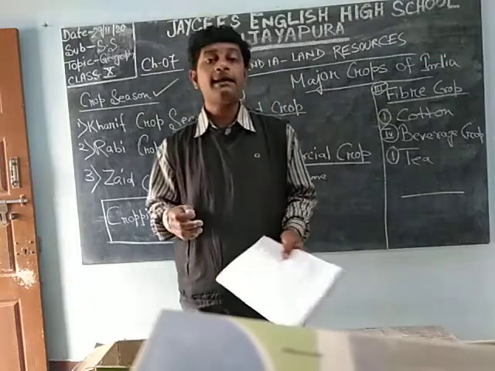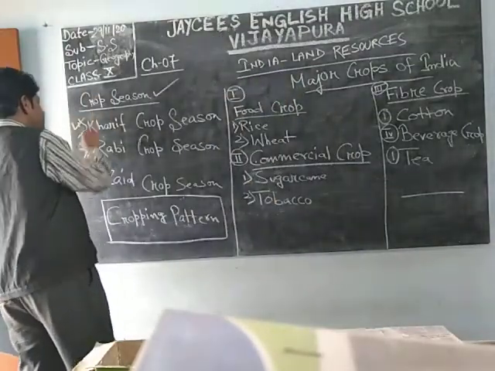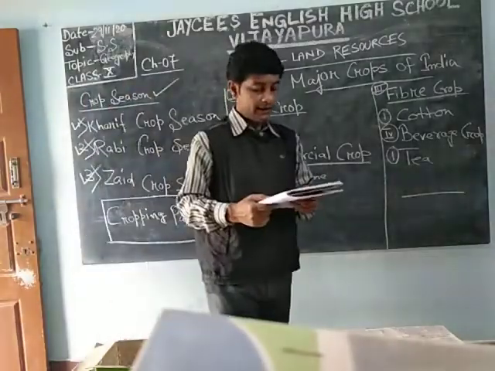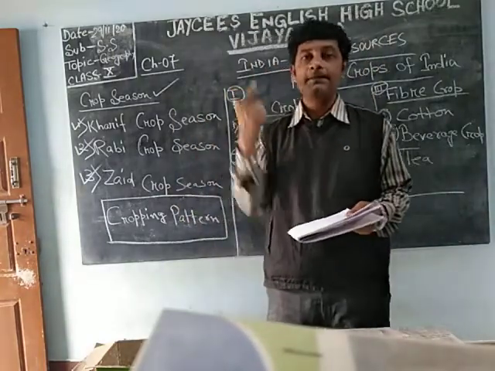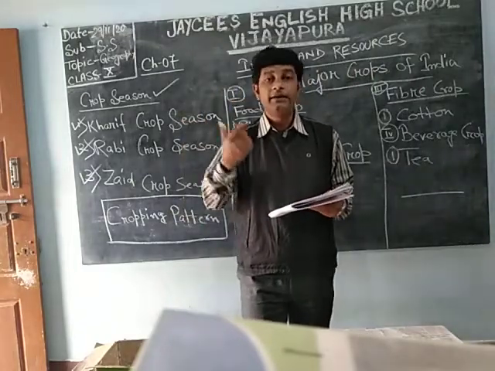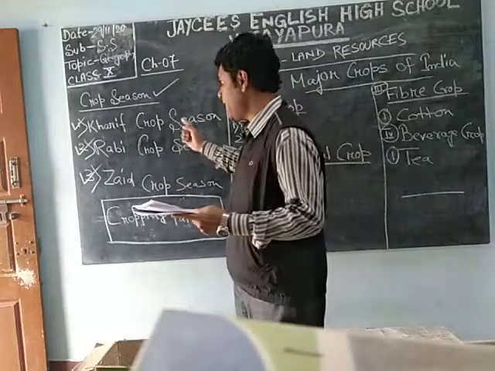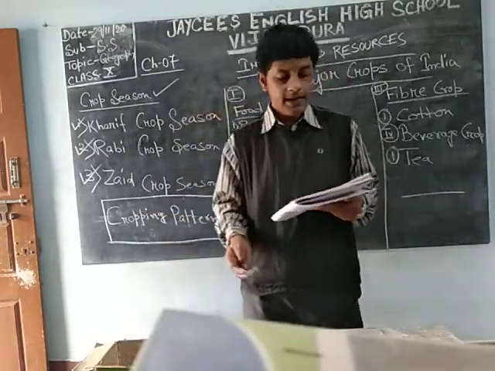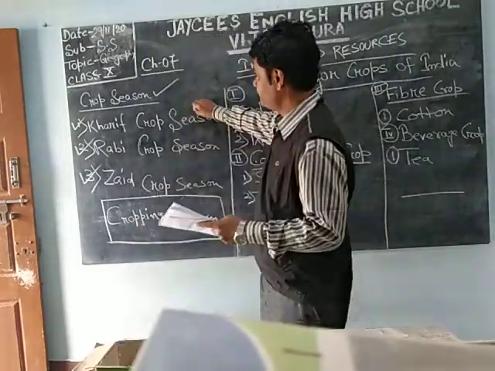In India there are 3 types of cropping season. What are they? They are the Kharif crops, Rabi crop and Zaid crop. These are the 3 main types of crops. We have classified the types of crops as per the season. Kharif crop, Rabi crop and Zaid crop. So first we will go with the Kharif crop.